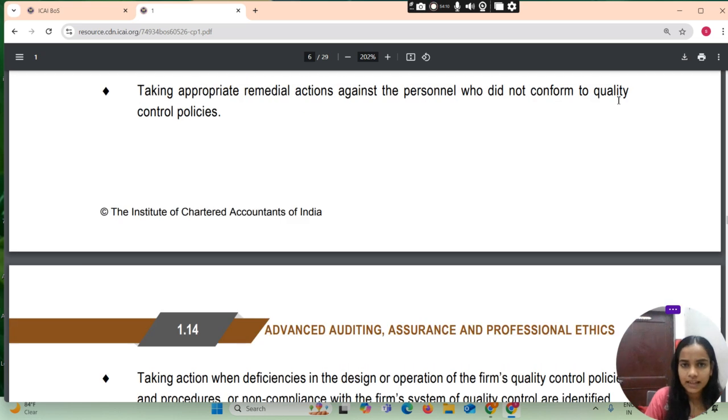Taking appropriate remedial action against the personnel who did not conform to quality control policies. Taking action when deficiency in the design or operation of the firm's quality control policy and procedure, or non-compliance with the firm's system of quality control, is identified.